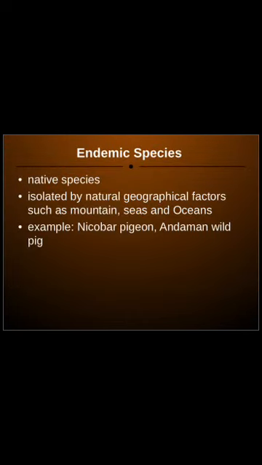The next is endemic species. Endemic species means native species, local species. You find this species only in a particular area, which is isolated by natural geographical factors such as mountains, sea, and ocean. The particular land is separated from the rest of the land because of the mountain or sea or ocean. So endemic species we find only in a particular area.